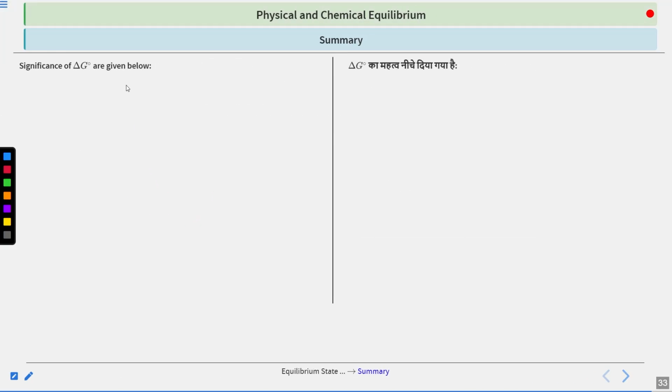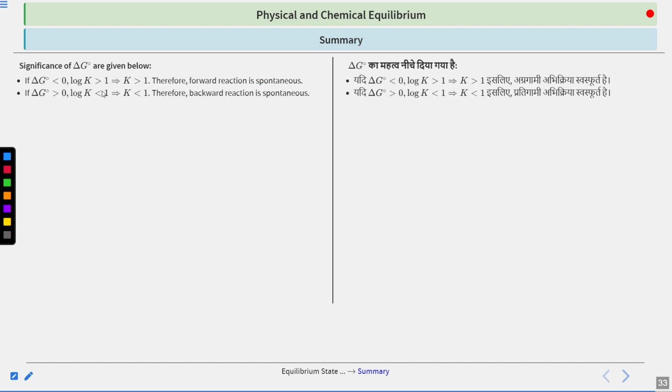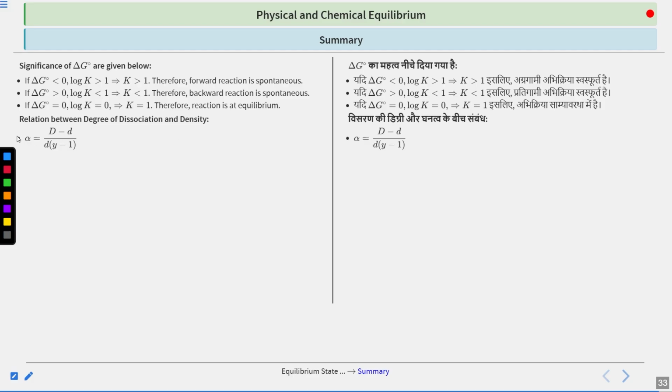What is the significance of delta G naught? If your delta G naught is less than 0, then K is greater than 1 and your reaction is spontaneous in the forward direction. If it is greater than 0, that means K is less than 1 and the backward direction is spontaneous. And if it equals 0 and K equals 1, then your reaction is at equilibrium. This was the relation between alpha, capital D and small d, where D is the density before dissociation and small d is the density after dissociation, and Y is the number of moles of products, and alpha is the degree of dissociation.